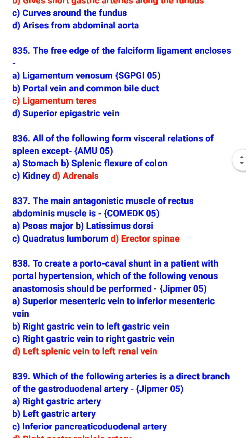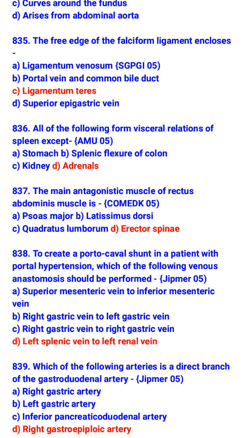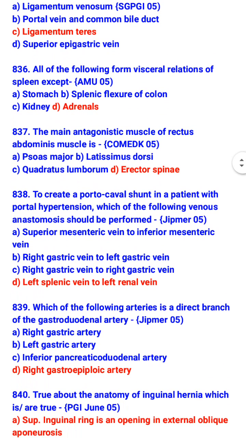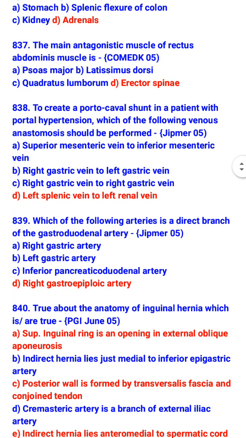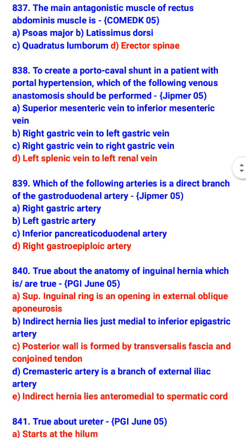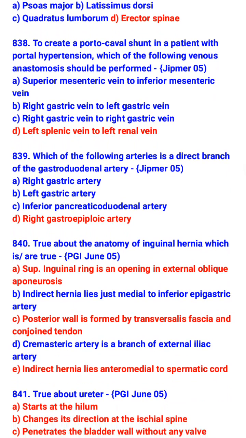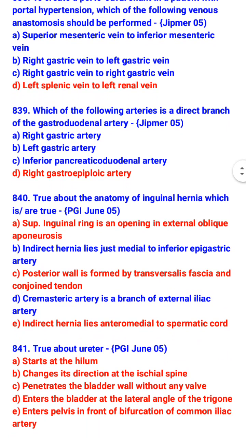The main antagonistic muscle of rectus abdominis muscle is erector spinae. To create a portocaval shunt in a patient with portal hypertension, which of the following venous anastomosis should be performed? Left splenic vein to left renal vein. Which of the following arteries is a direct branch of the gastroduodenal artery? Right gastroepiploic artery. True about the anatomy of inguinal hernia, which is true?